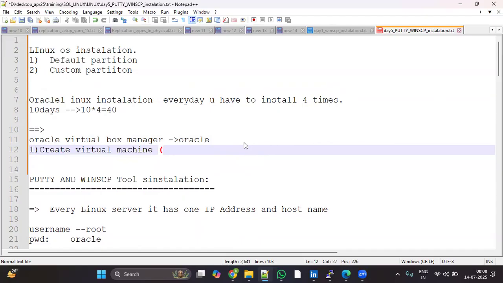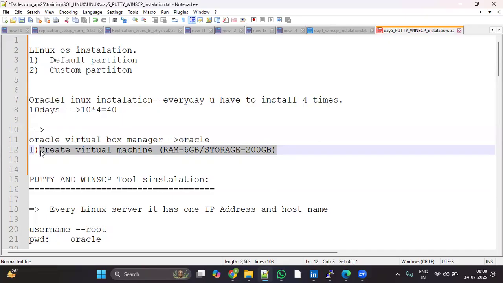We assign 6 GB RAM and storage of 100 or 200 GB; 200 GB will be good. With this specification, we have to create a virtual machine. A newly created virtual machine is a dummy machine. You should install at least one operating system; if you want to operate this machine, you must install an operating system.